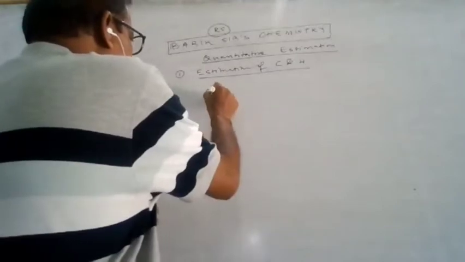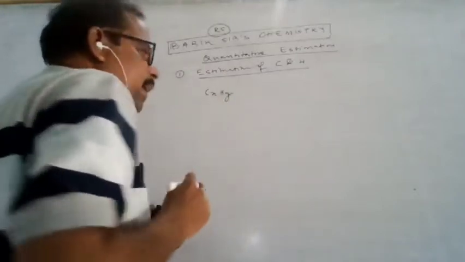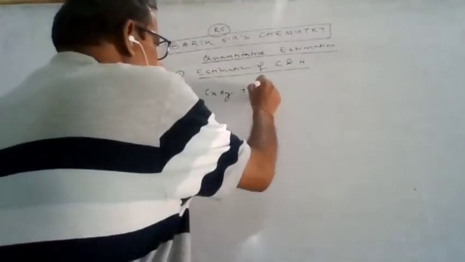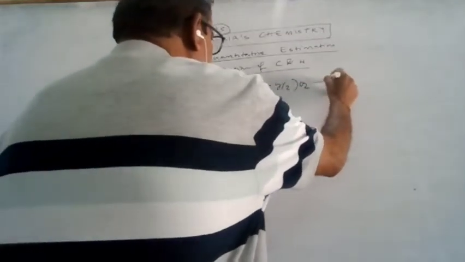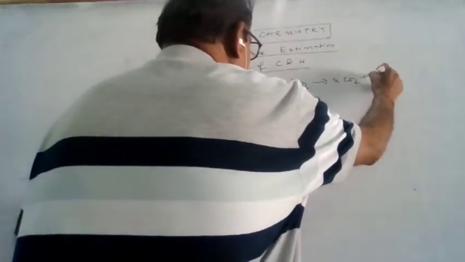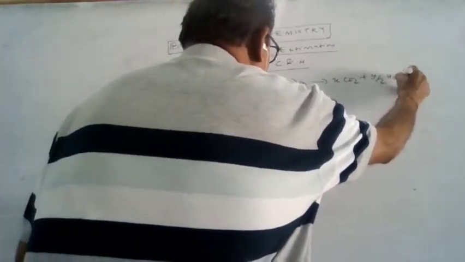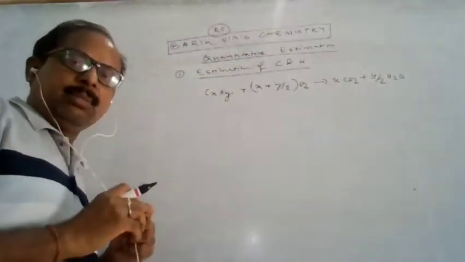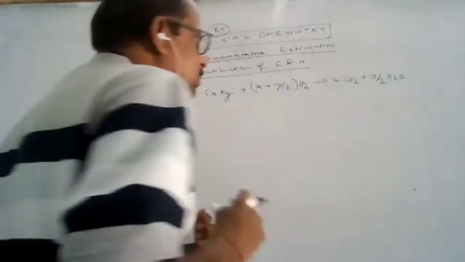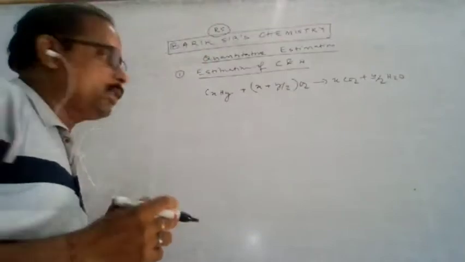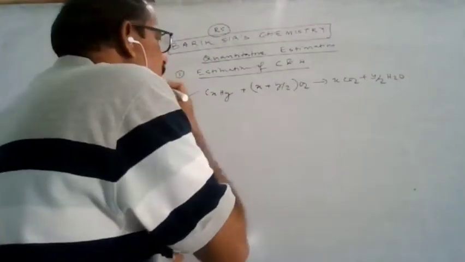So let the carbon and hydrogen be written as x and y. When it is burned with oxygen, it is converted to x CO2 plus y by 2 H2O. So this is the basic formula for any kind of hydrocarbon. When it is burned in oxygen, it gives carbon dioxide plus water.